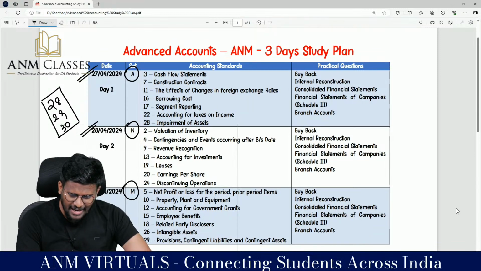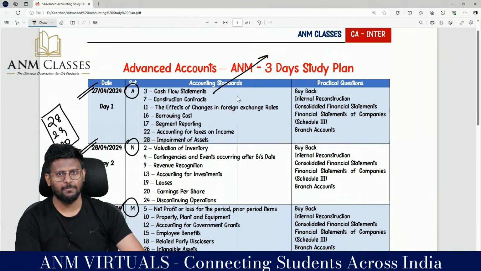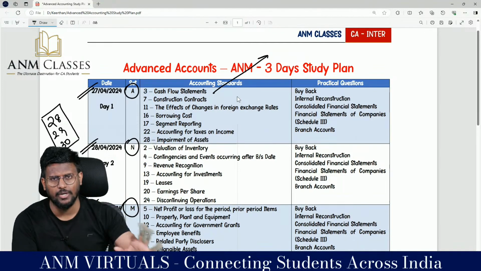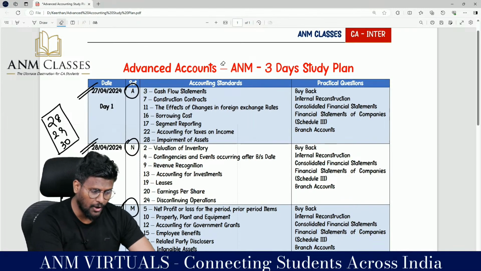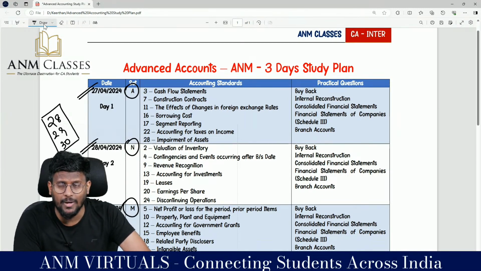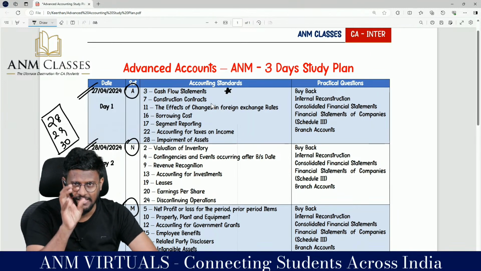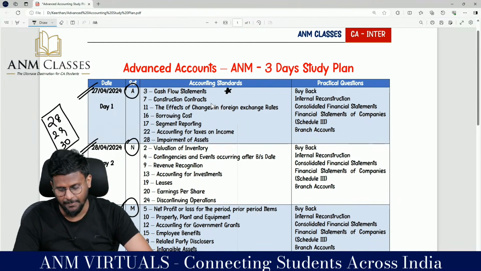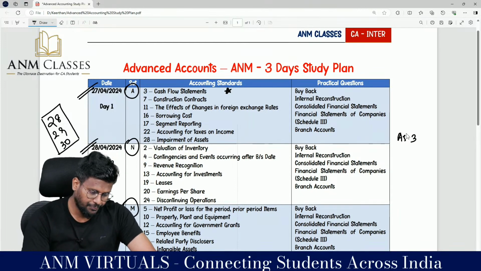So what I have picked is AS3, cash flow statement. That is a very important AS for exam. A category AS, I will say. In mock number 1 you have a 5-mark question, and in mock number 2 you are having a 10-mark question. So this is a very important AS. AS3, don't miss that AS. So you should mandatorily prepare AS3.